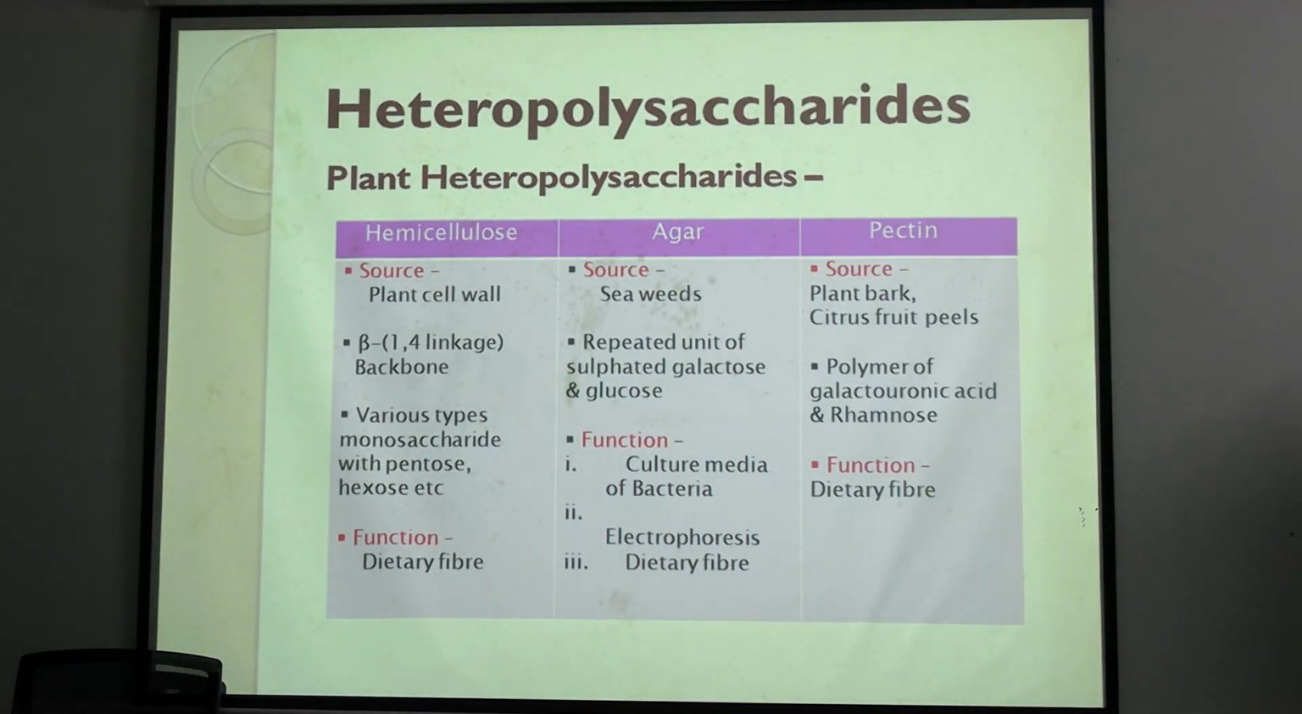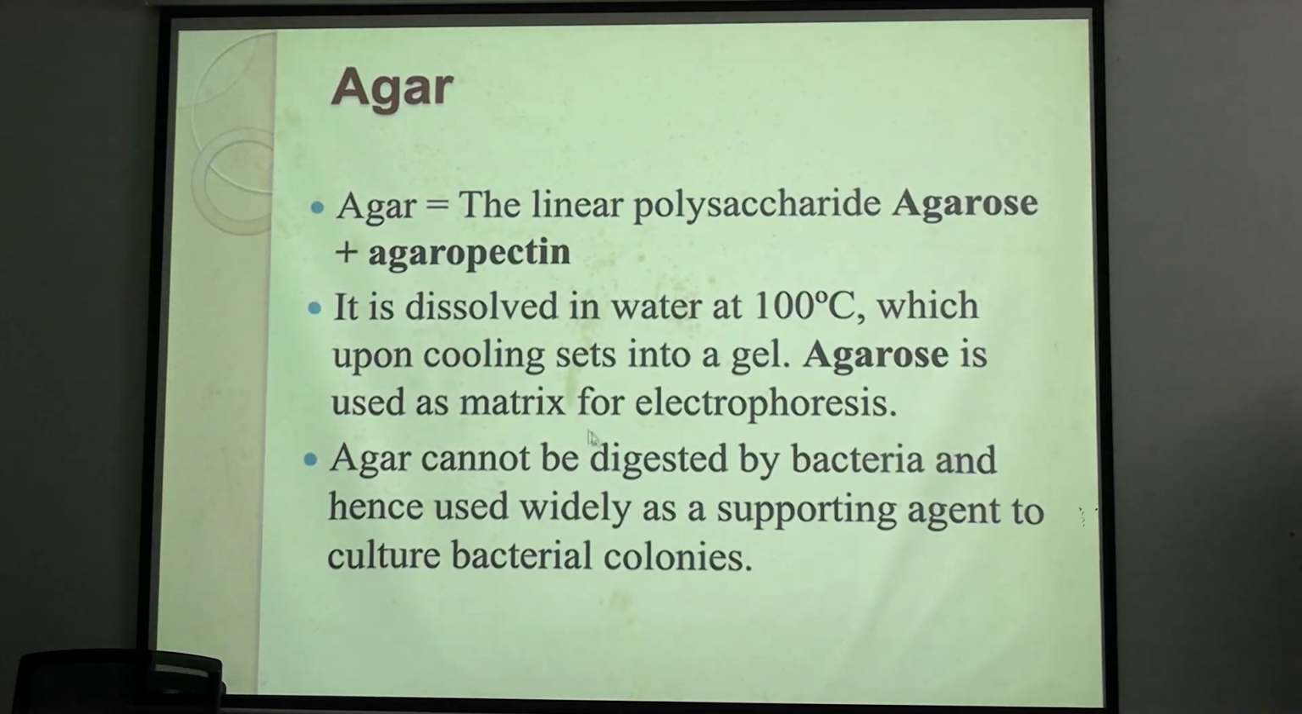Now coming to heteropolysaccharide. Plant heteropolysaccharides are these. Among these, agar is the most important heteropolysaccharide where galactose and glucose is used. Okay, and it is used in culture media for bacteria and electrophoresis technique.